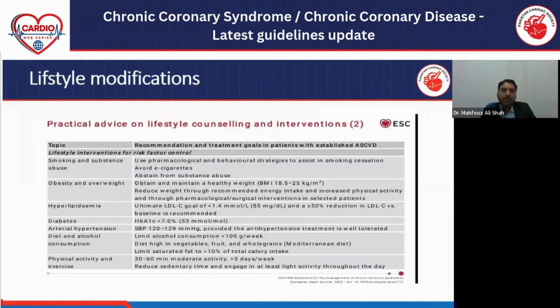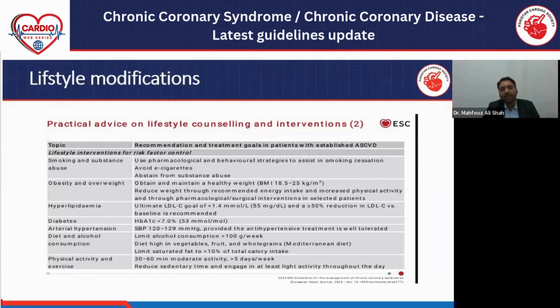So, some glimpses from our recent ESC guideline for lifestyle modification. As we all know, smoking is a very high risk. Smoking, substance abuse, obesity and weight loss, overweight, hyperlipidemia, diabetes, arterial hypertension, and lifestyle and physical activity are all causes and precipitating factors of chronic coronary syndrome. So we have to advise smoking cessation, and help the patient to abstain from smoking.